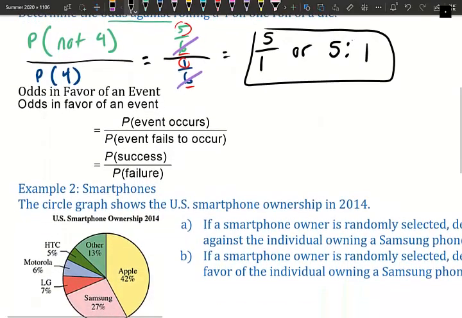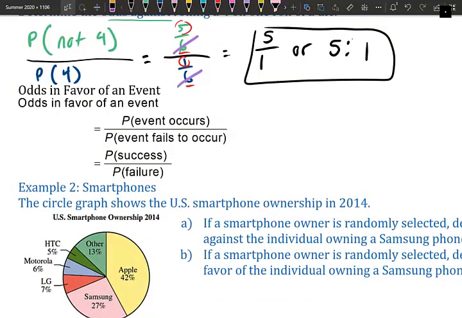All right, odds in favor is P of event occurs over P of event fails to occur, so success over failure, meaning it's the opposite. Literally, it's the opposite of failure, or odds against. Let's say odds against.